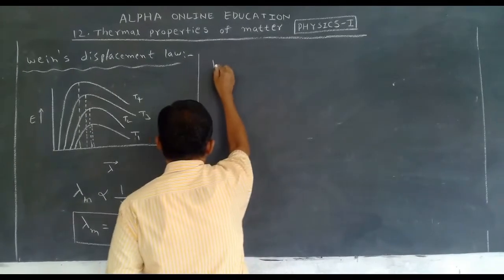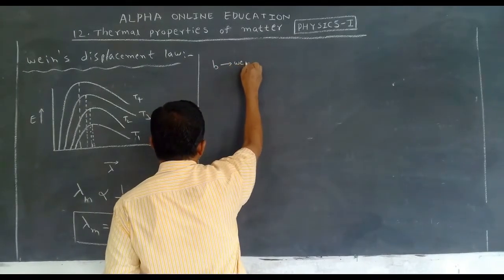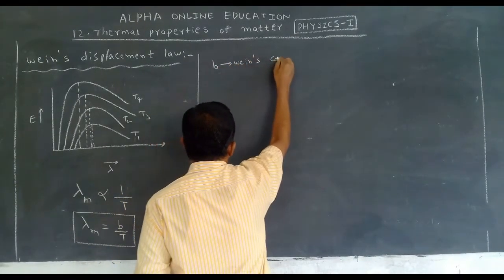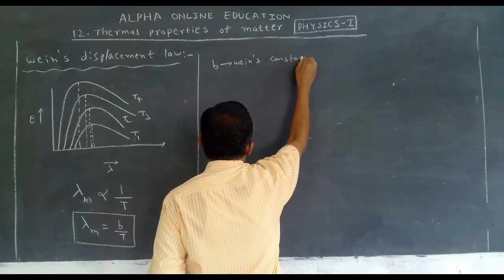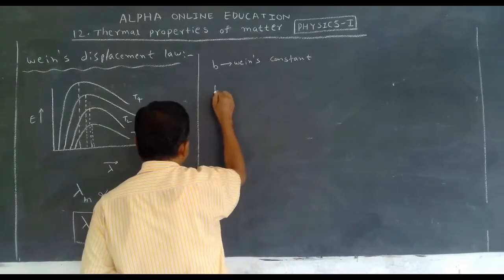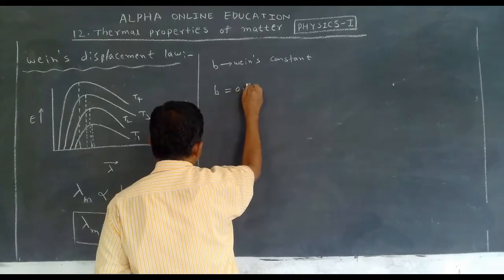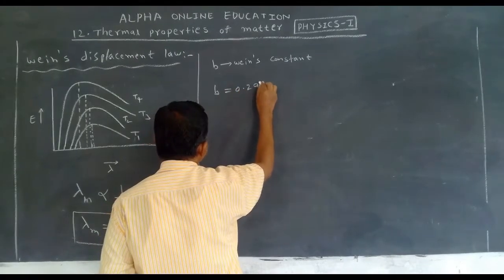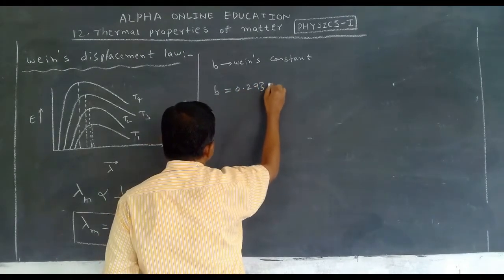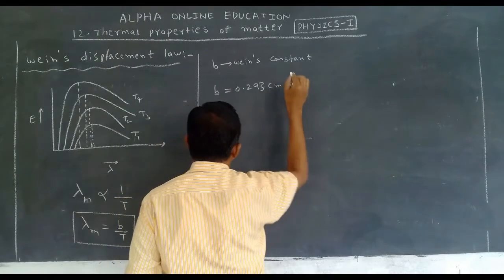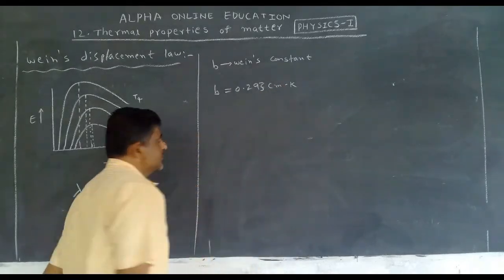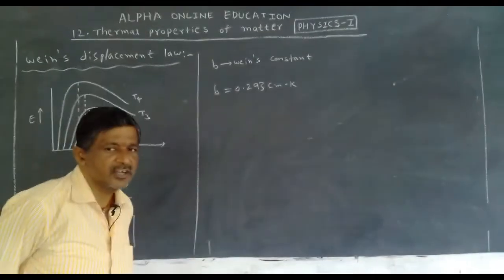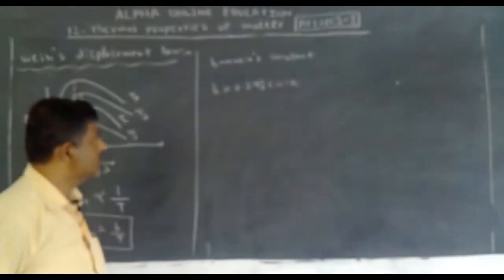That constant is called Wien's constant. This Wien's constant is 0.293 centimeter into K. Okay, this is the value of the Wien's constant.